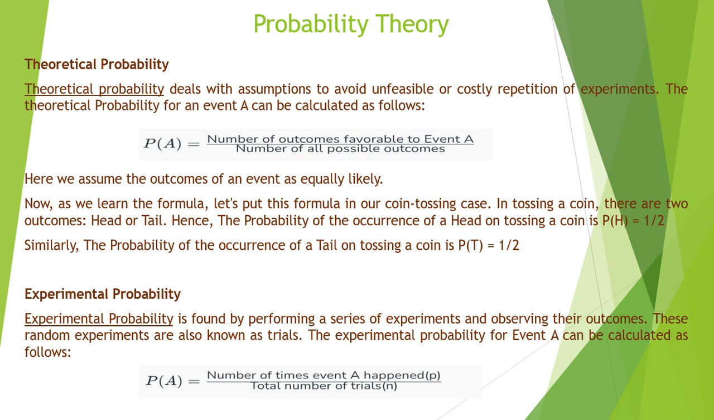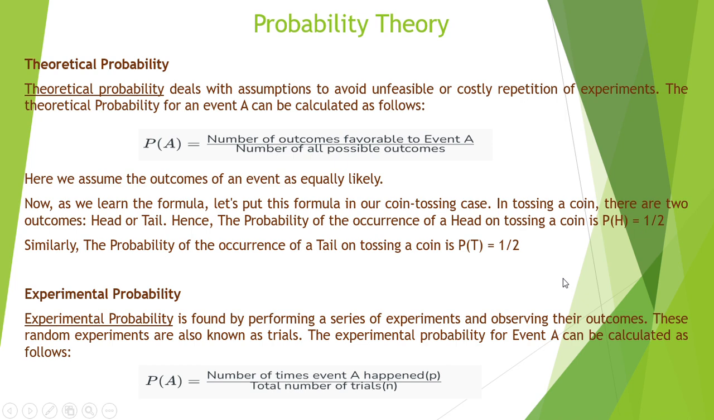We'll come across the definition of equally likely in our subsequent slides, although now, as we learn the formula, let's put this formula in our coin tossing case as an experiment. In coin tossing, there are two outcomes. We know that either it will appear as head or the outcome will be tail. Hence, the probability of occurrence of a head on tossing a coin will be P of H equal to 1 by 2. Similarly, the probability of occurrence of a tail on tossing a coin will be P of T also 1 by 2.